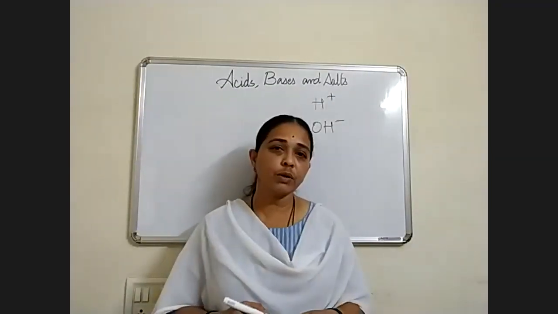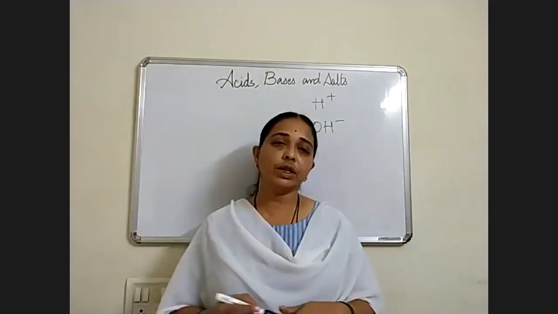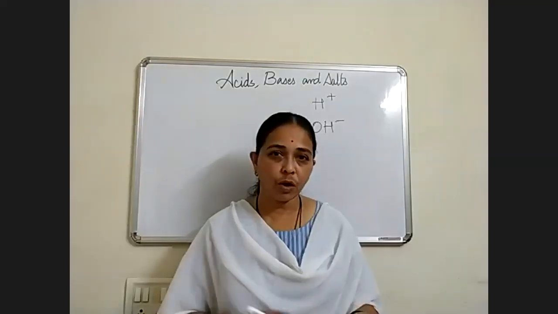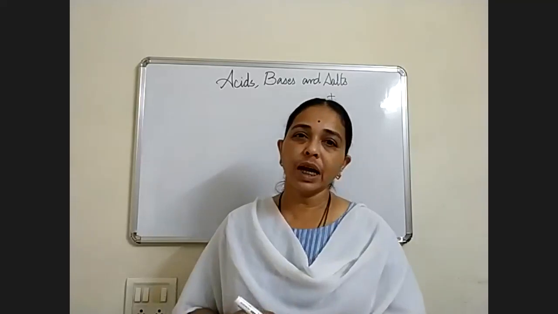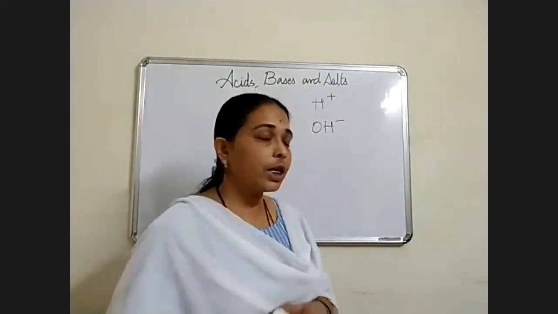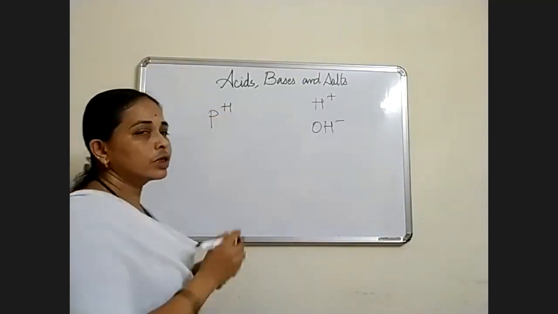So, naturally, we are going to use an indicator to find out whether the substance is more acidic, whether it is having H+ ion more or OH- ion more or less. So, that measurement, we call it as finding the pH of a substance.